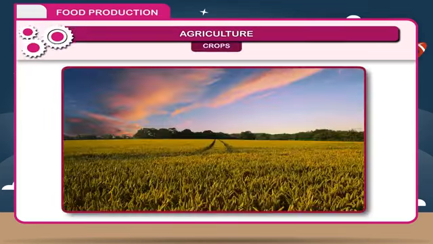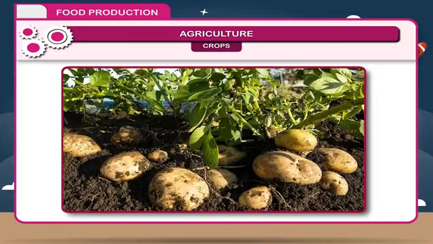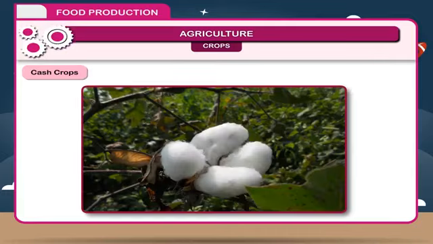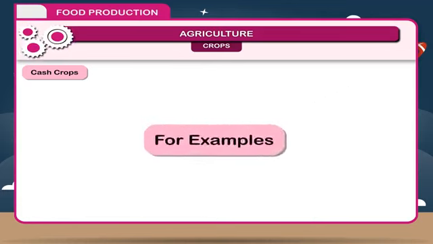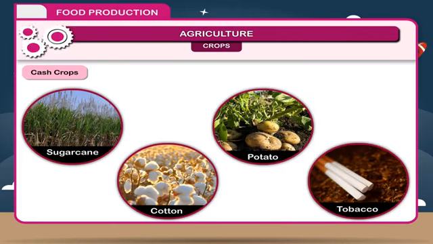Crops. The group of plants grown by farmers for food or other use, especially on a large scale in fields, are called crops. Crops are of 3 types. 1. Cash crops. Crops that are cultivated for immediate sale and prompt gain are called cash crops. For example, sugarcane, cotton, potato, tobacco, etc.